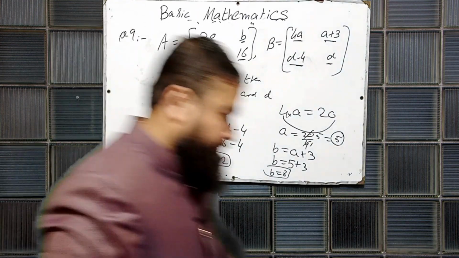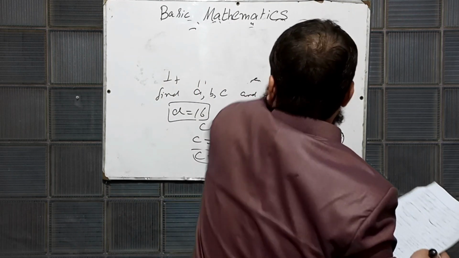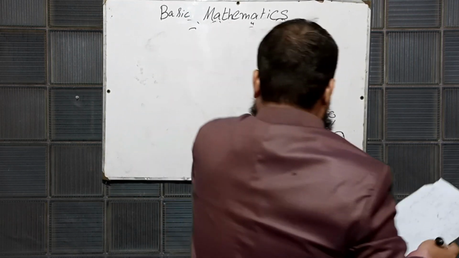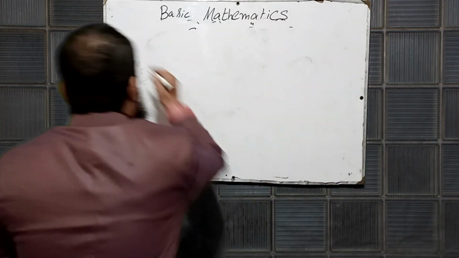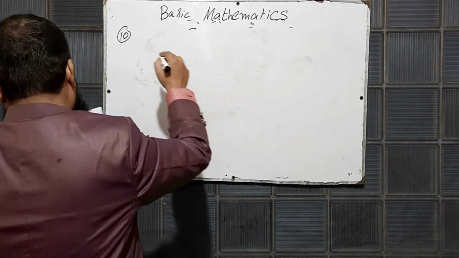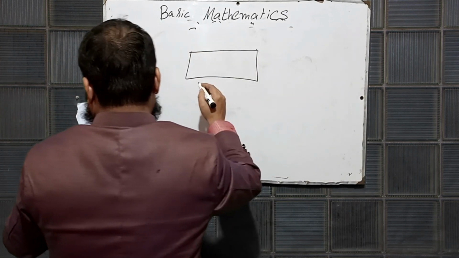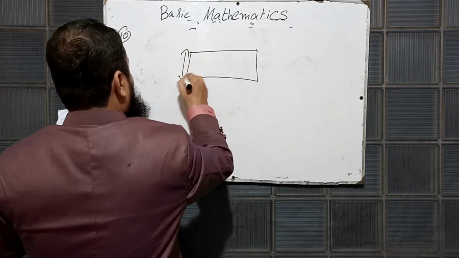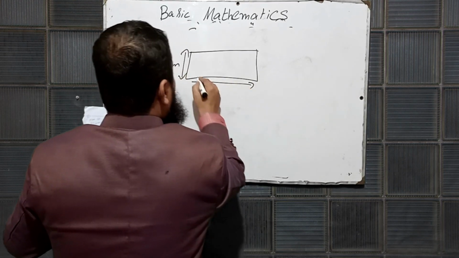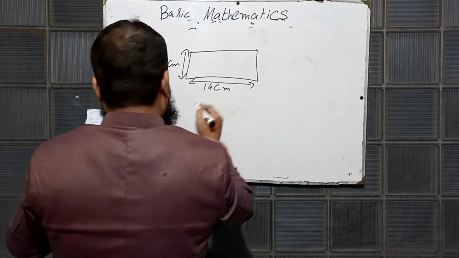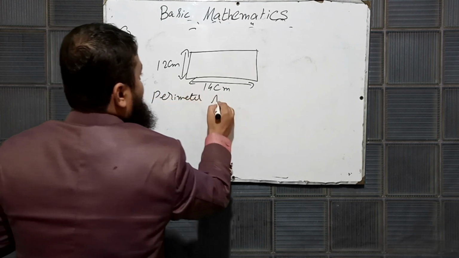Question number 10. A rectangle is given. It is 12 centimeter and that is 14 centimeter. And they are asking to find the perimeter and area.